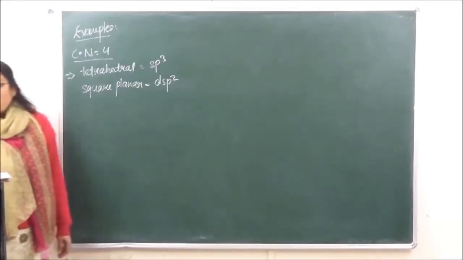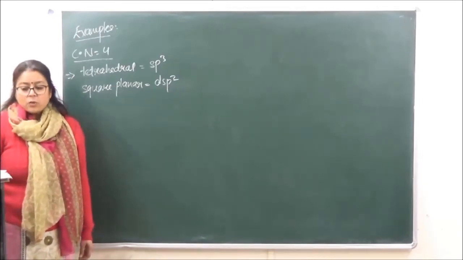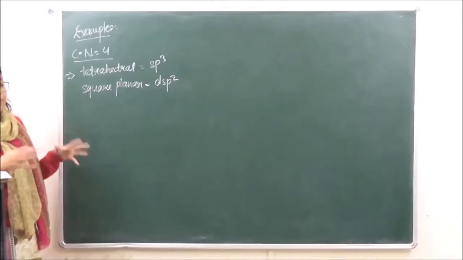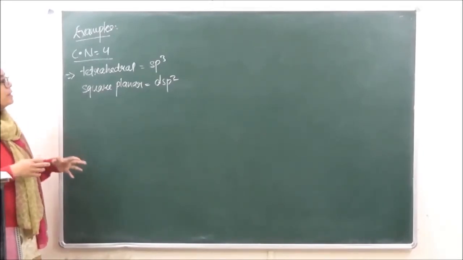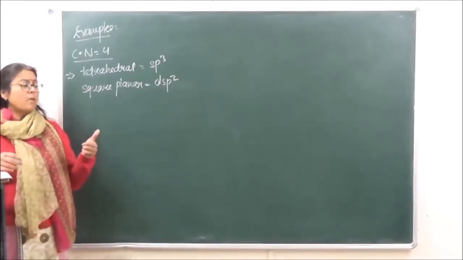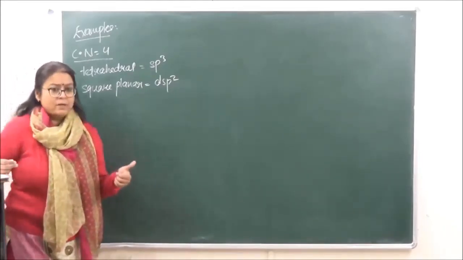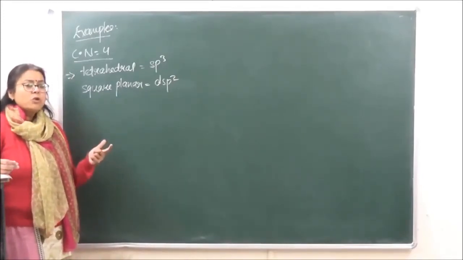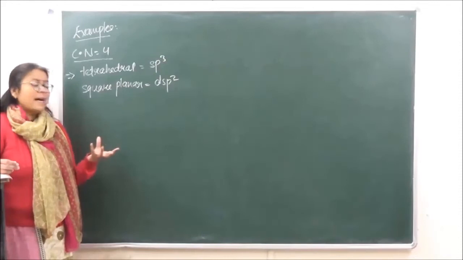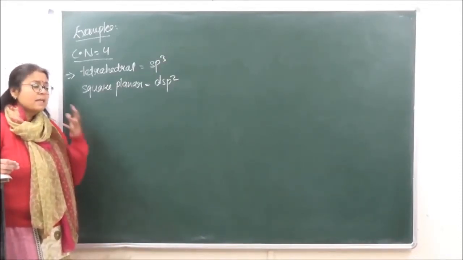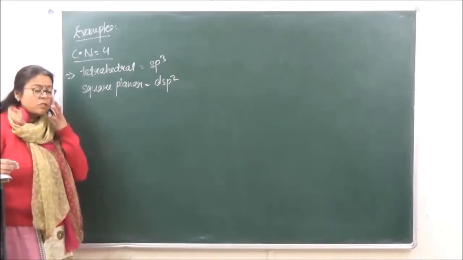Now, when we are talking of hybridization, the geometry we have already discussed. The hybridization will depend upon two things. Number 1, the approaching ligand: what kind of ligand is going to approach. And number 2, the kind of metal which we are taking. We will also do some exceptions in the examples.